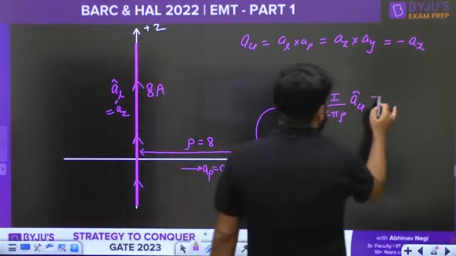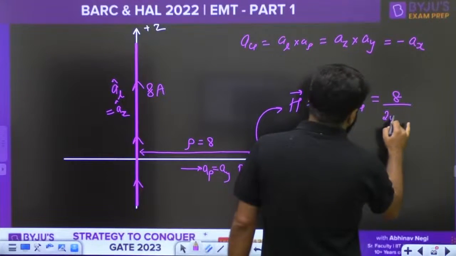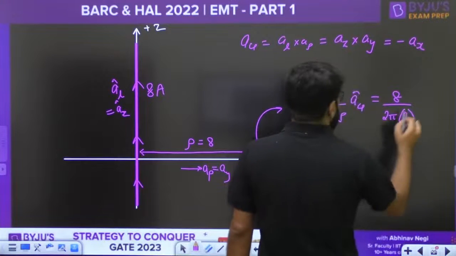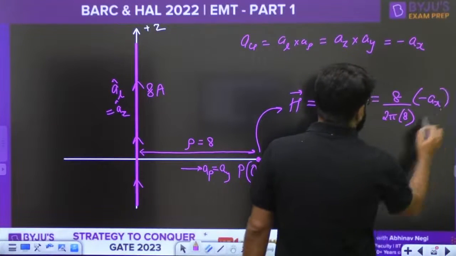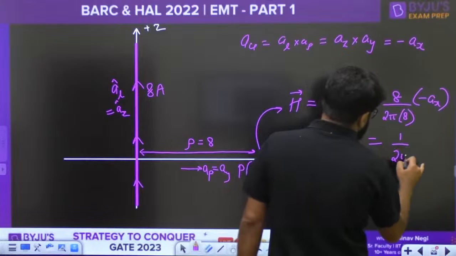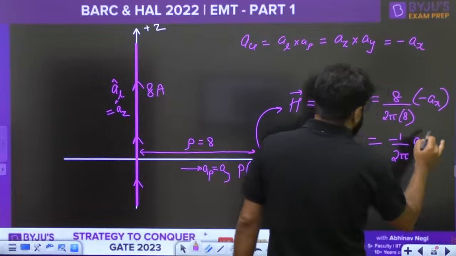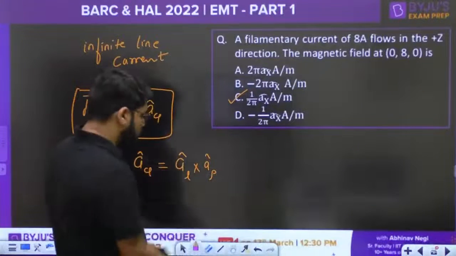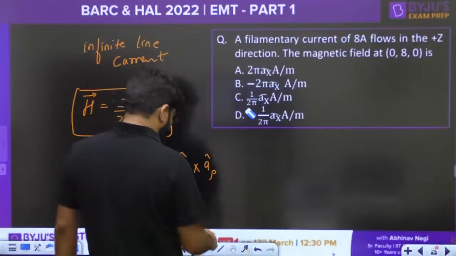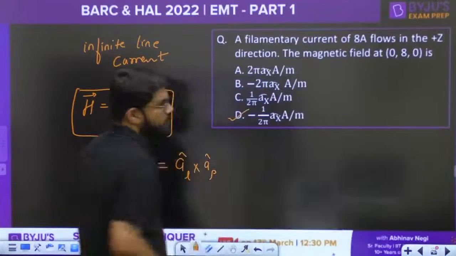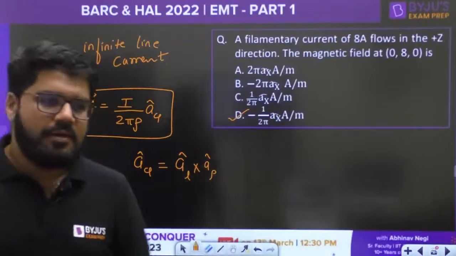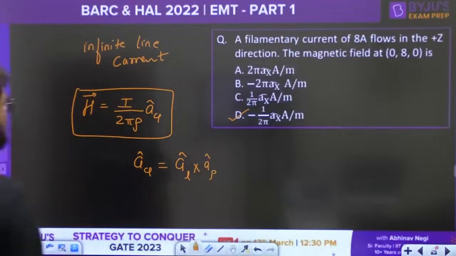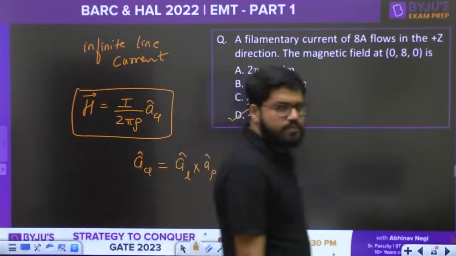So now put down the value 8 upon 2 pi rho. Rho is again 8 and this is minus AX, that is minus 1 upon 2 pi AX. Minus 1 upon 2 pi AX, that is the option number D that is going to come up as the answer. Right, option number D, minus 1 upon 2 pi AX.